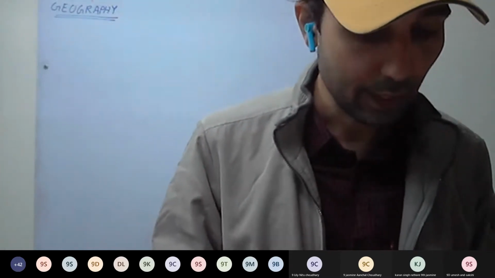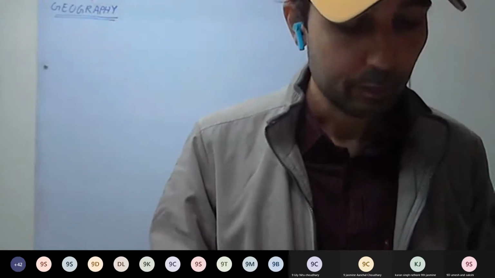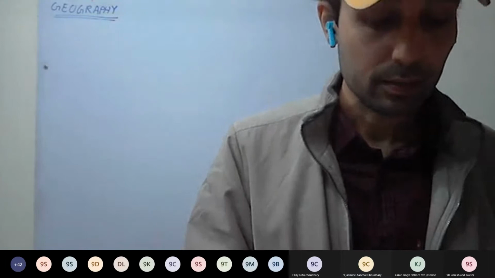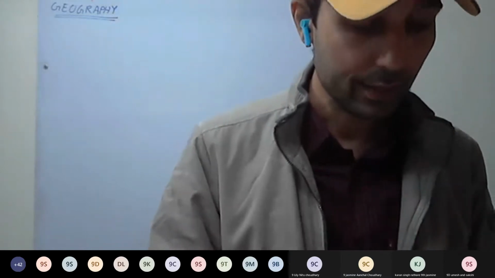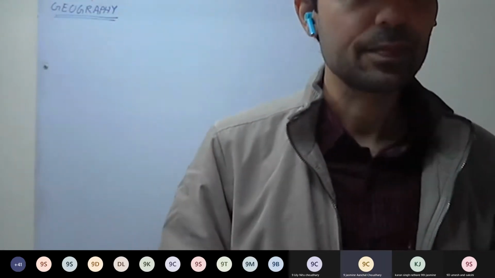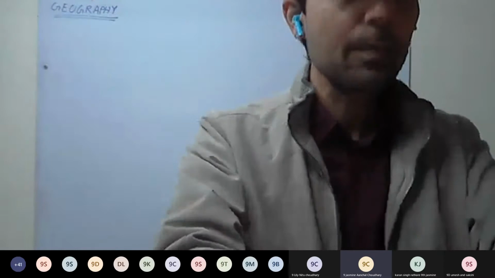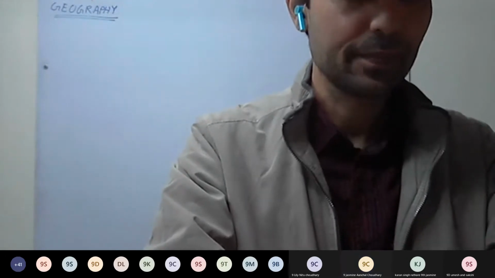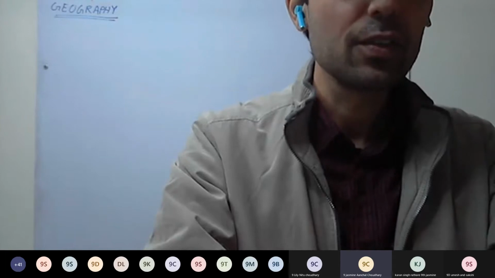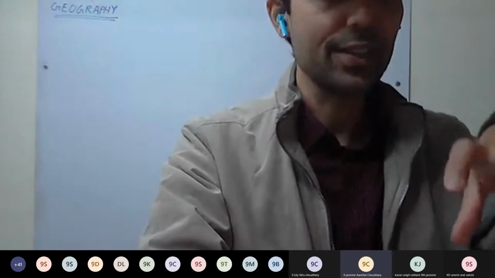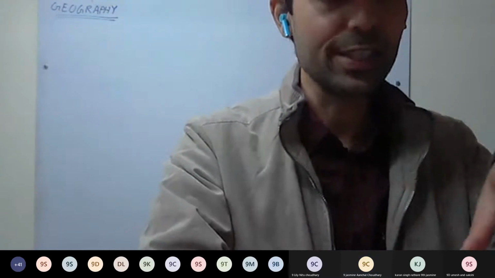Okay. Name a region where this type of rainfall is experienced. Cyclonic rainfall, where is this type of rainfall found? See, there are some particular regions. The equatorial region mainly has convectional rainfall. In parts of India, where does it happen? In the northern part of India in winter, in the northwest part of Rajasthan, in northwest India.